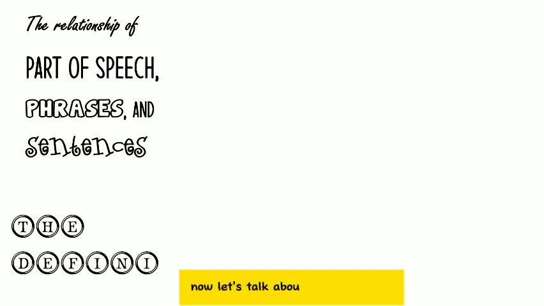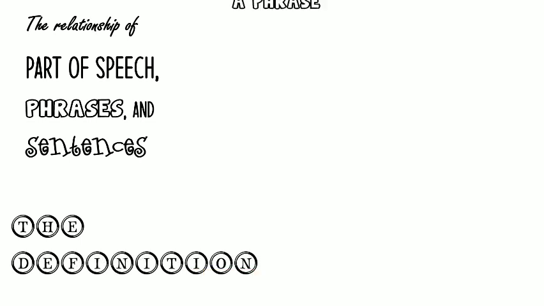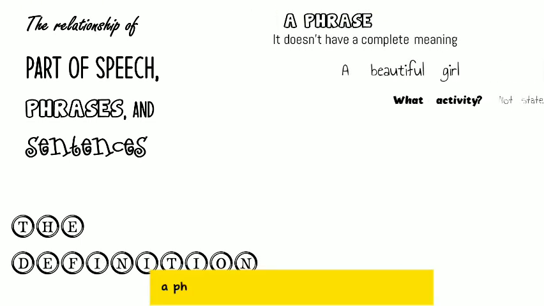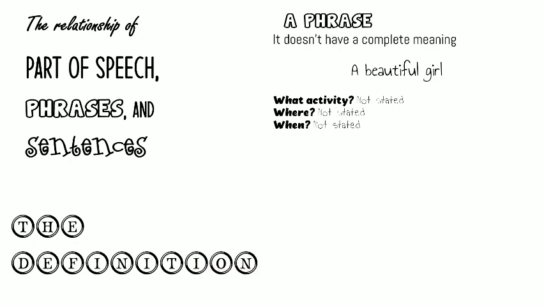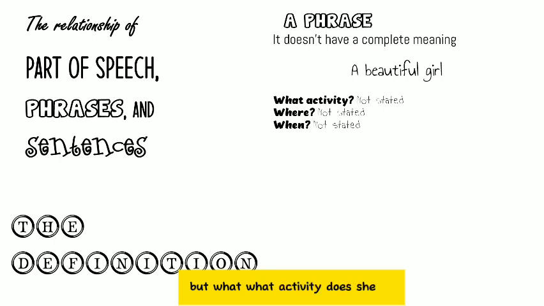Now let's talk about the definitions. A phrase doesn't have a complete meaning. The example is a beautiful girl. So it has a meaning, yes, but what? What activity does she do? Where is she now? When does it happen? So it is not clear. It's just a beautiful girl, only that one.